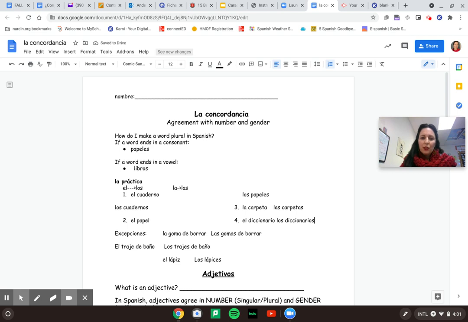And then we do have some exceptions here. La goma de borrar, because we have the rubber of erasing. It's basically the eraser. We would say las gomas de borrar, just meaning that de borrar doesn't change, just that first word that gets changed.